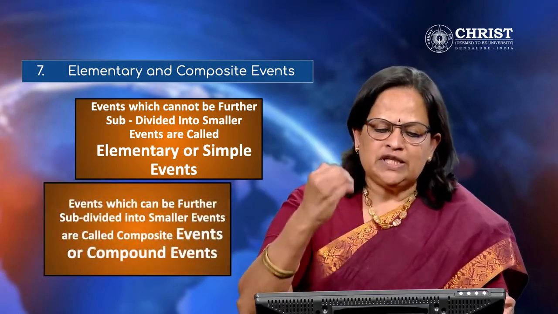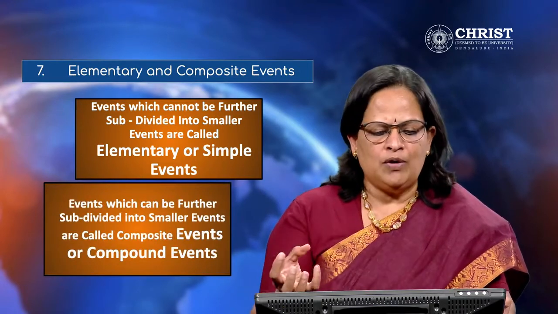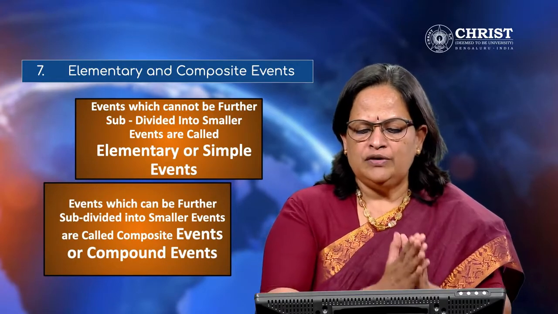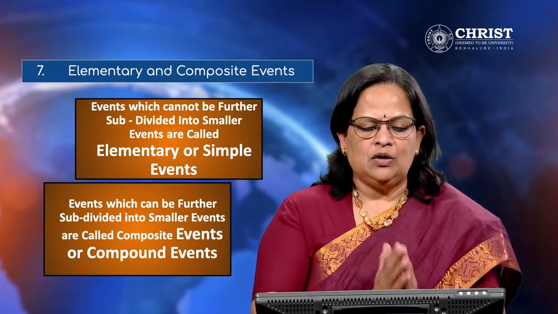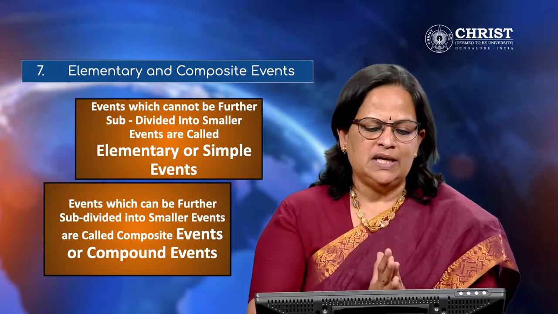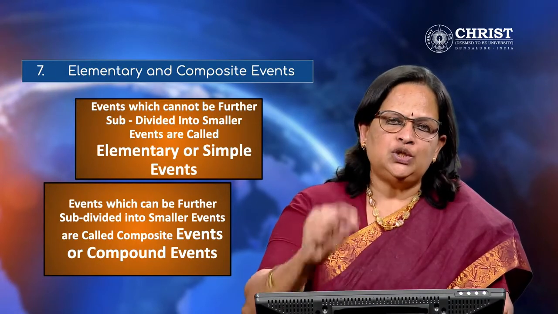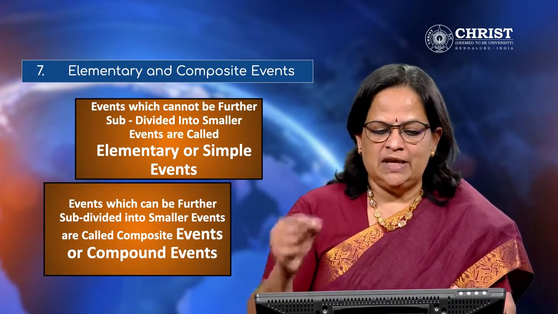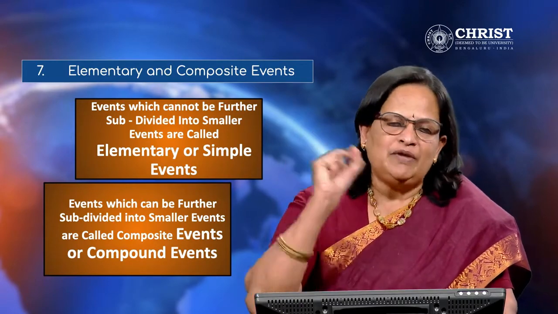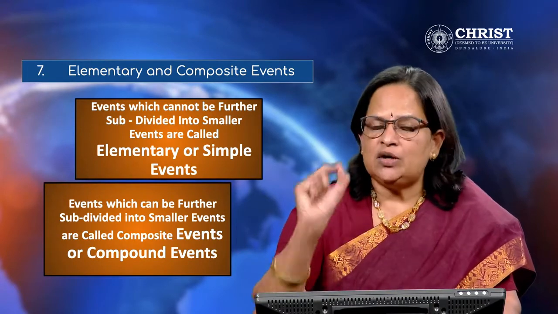Whereas events which can be further subdivided into smaller events are called composite events or compound events. So you have to remember that it's a combination of two or more smaller events, or this event can be viewed as a union of two or more smaller events. For example, when you're tossing a dice, the outcome can be 1, 2, 3, 4, 5 or 6. But when you specify the event of getting an even number when tossing a dice, the answer is 2, 4 or 6. That is the composite event.